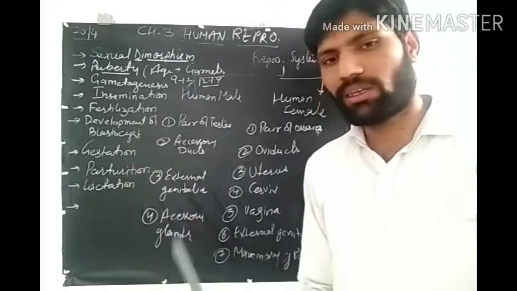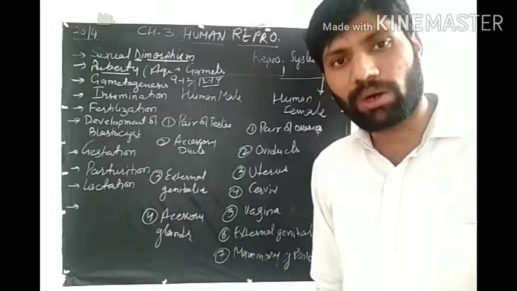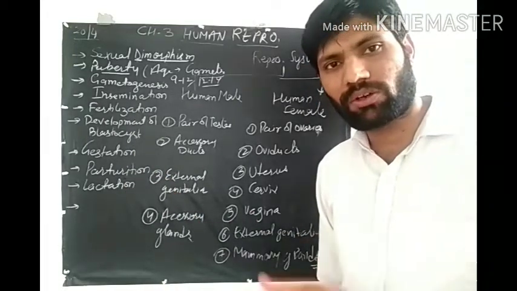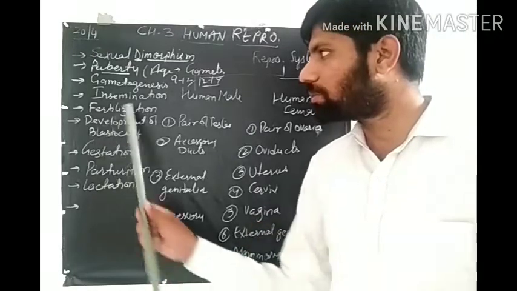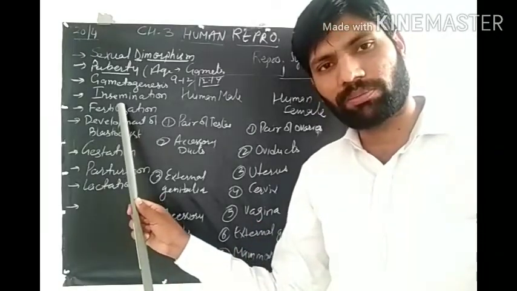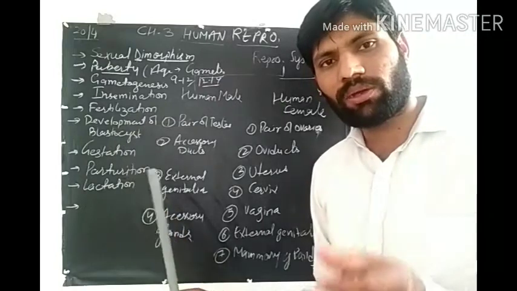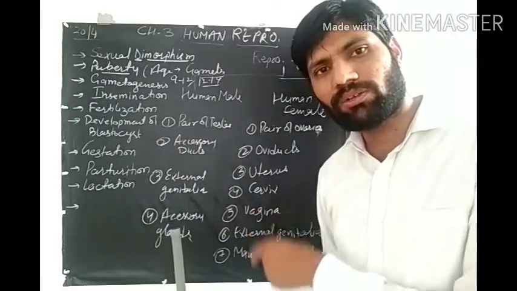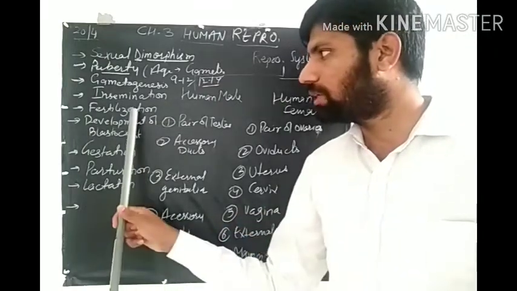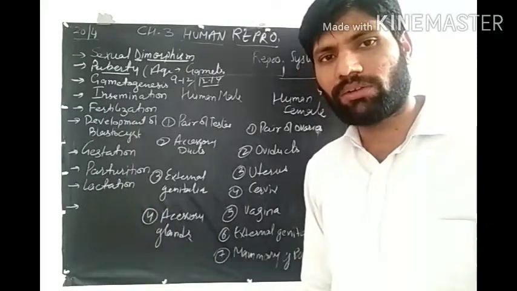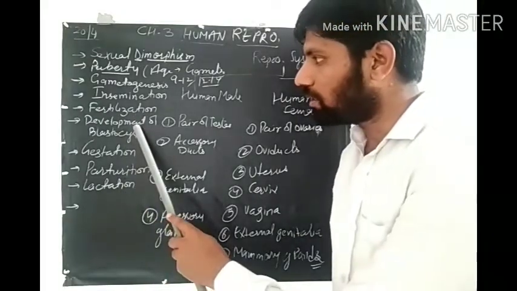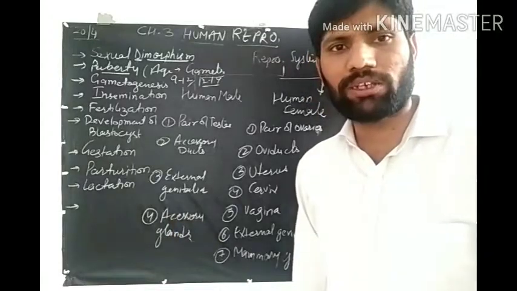Then insemination. In case of plants we have studied pollination, that is for transfer of gametes. So here the process of insemination is a process by which the human male transfers the gametes or sperm into the female's body. Then fertilization is the fusion of male and female gamete. Then development of blastocyst.